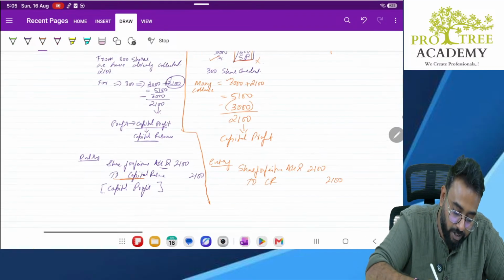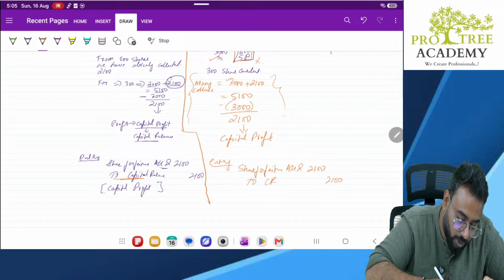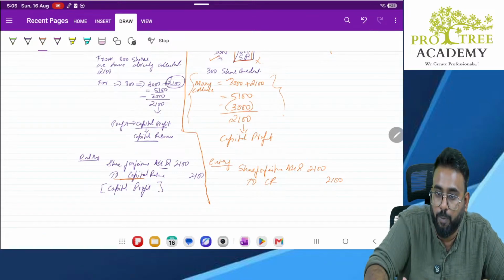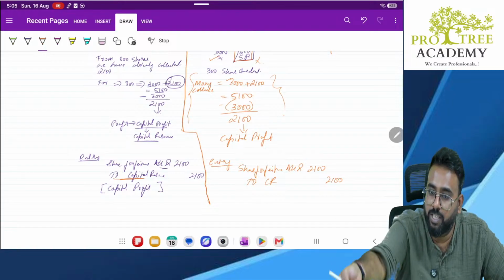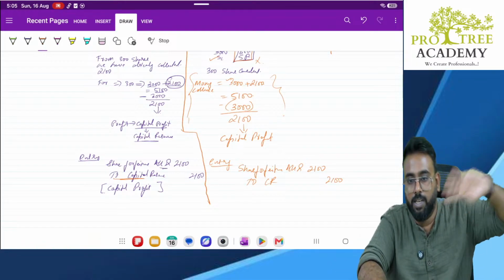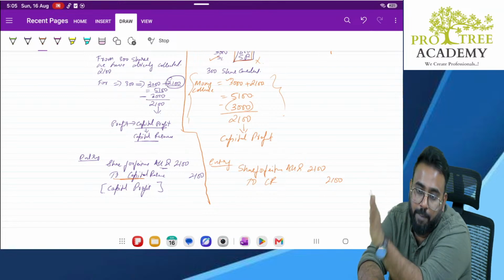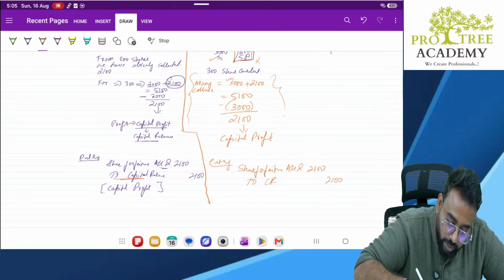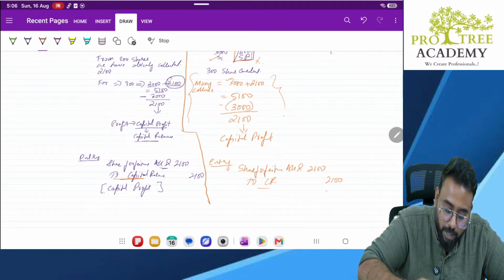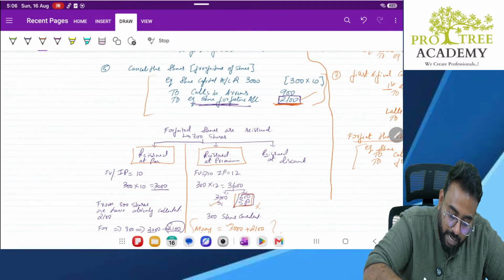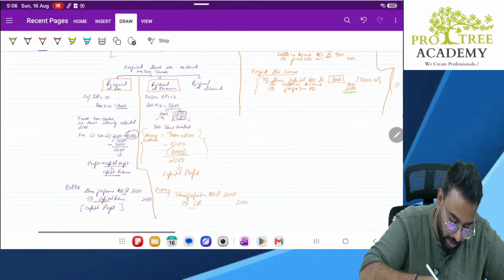Sir, then why did you explain all these things? That is for your understanding why it is going to capital reserve. It is going to capital reserve because it is a kind of capital profit. Are you going to every day sell the shares, cancel the shares, give the shares, cancel the shares? It happens once in a blue moon, correct? So that is why it is not a revenue profit, it is a capital profit, and capital profit will be shown in capital reserve. Clear? Yes. So what is the amount that will go to capital reserve? It is usually the balance remaining in forfeiture account. Clear? Okay. Then next, sir.